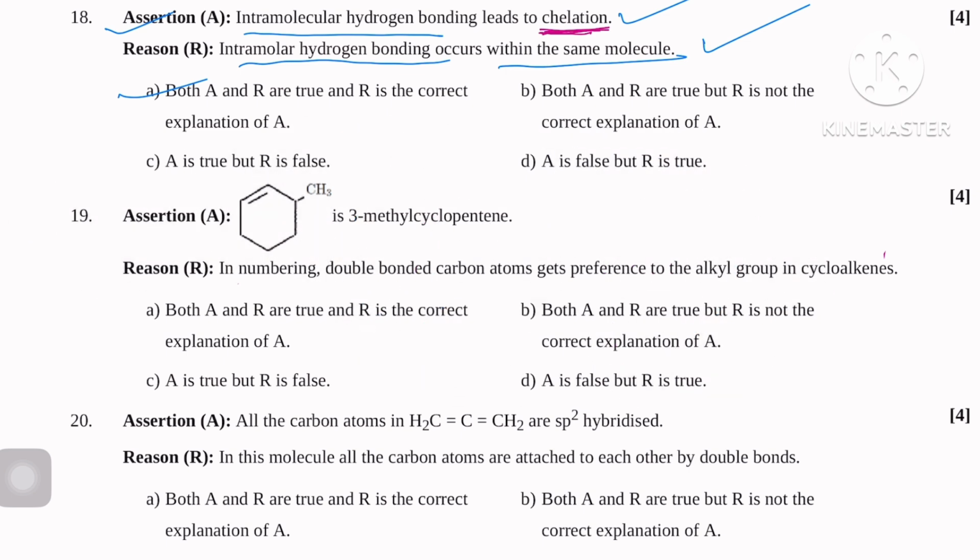Here you can see the next question, question number 19. Here the assertion is given. Here a compound and its name are written: 3-methyl cyclopentane. So you know nomenclature very well.